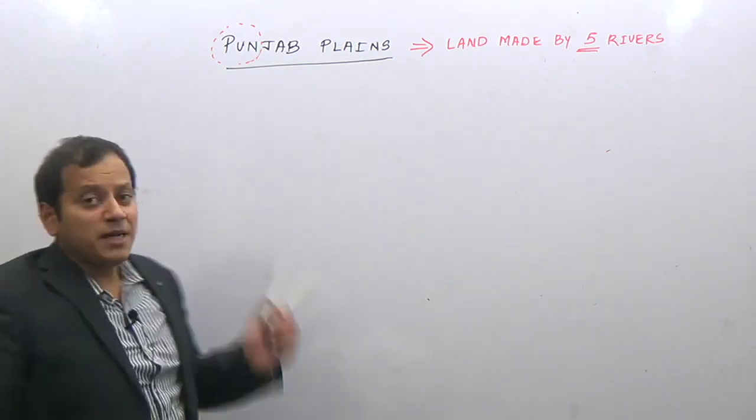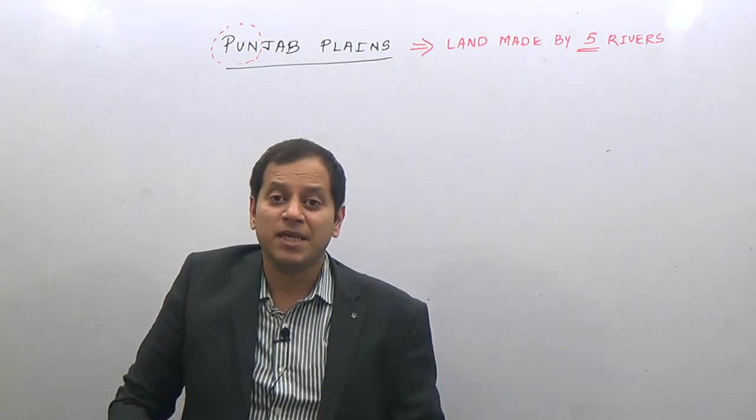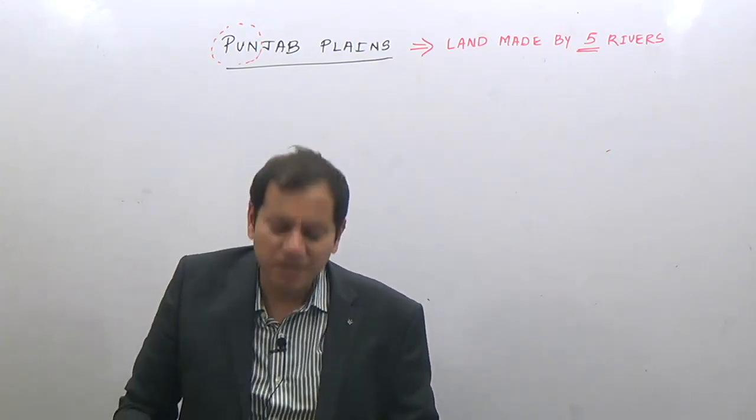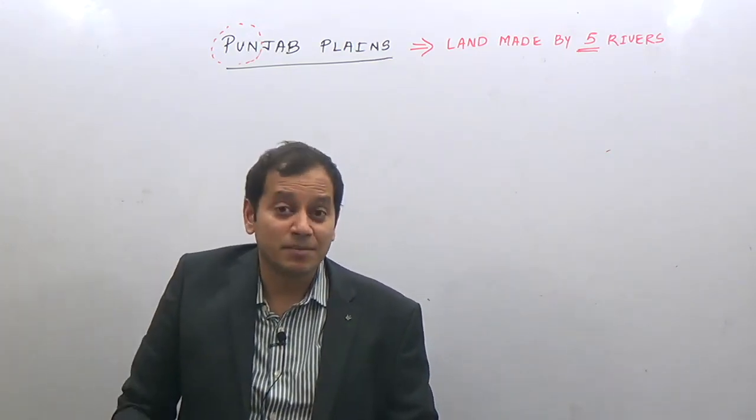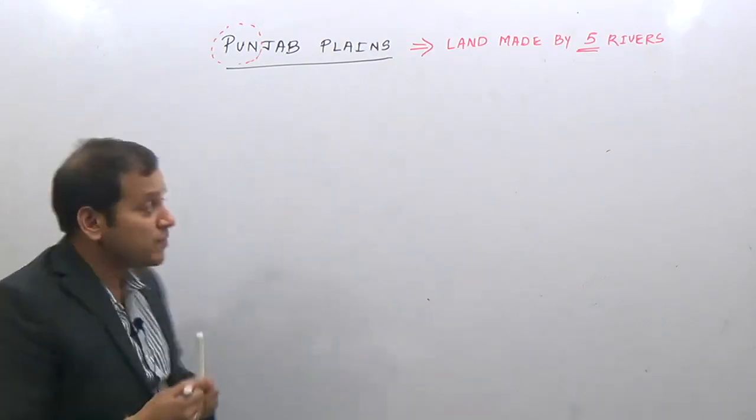So this is a plain which is bordered by the Haryana plain, and that we will be doing as a separate unit. Now the Punjab plains are made by the 5 rivers. What are these 5 rivers?